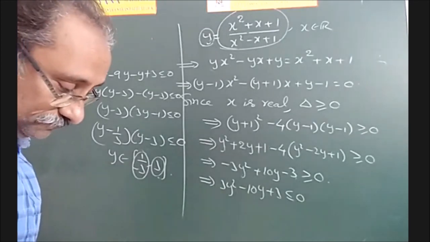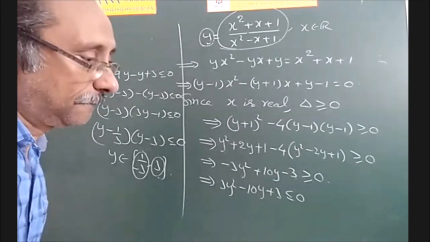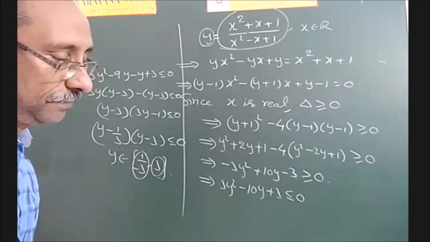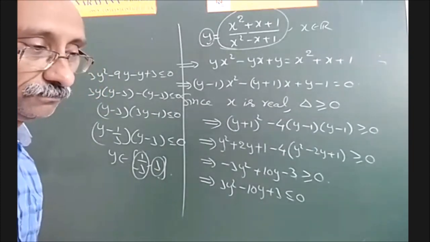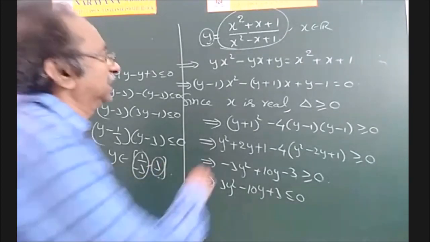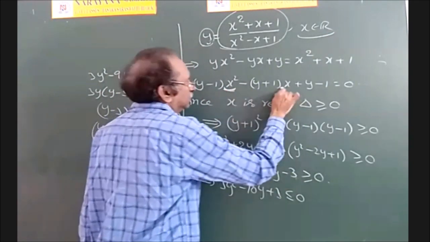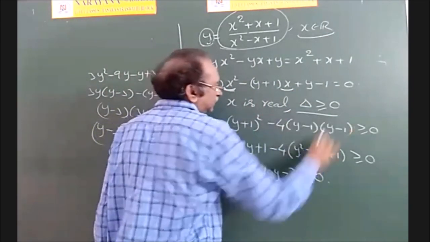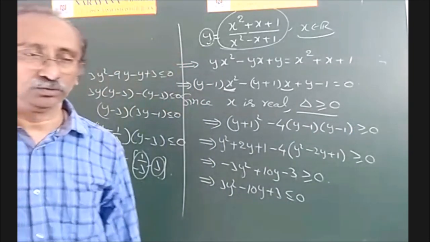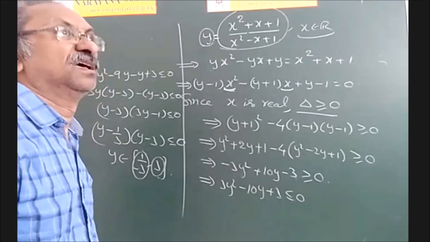Therefore, it will be tallied if you write a in front of (x minus alpha)(x minus beta). Okay? Oh, okay, sir. And here x is real, then how is delta greater than or equal to 0? In this question? Yes, sir. So x is real. Because x is real, in this quadratic equation, discriminant must be greater than or equal to 0. Okay? Okay, sir. Thank you, sir.